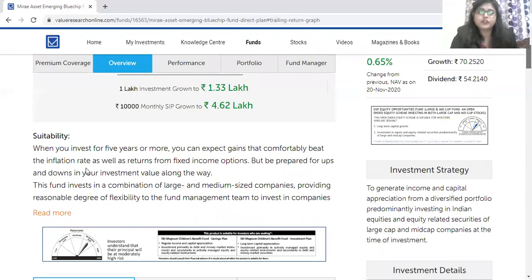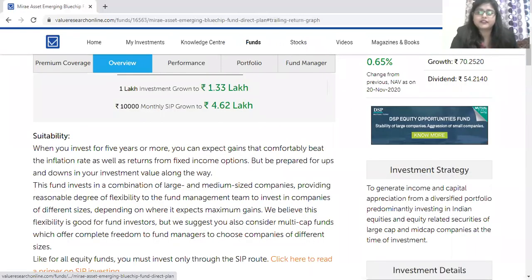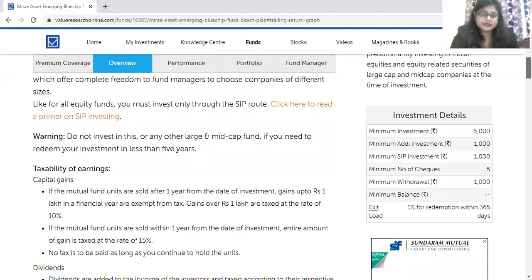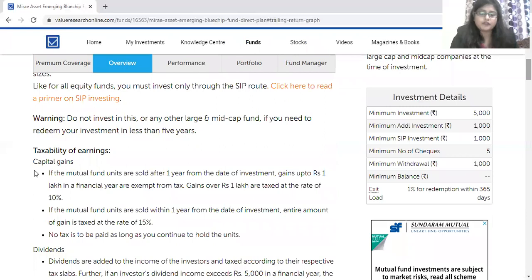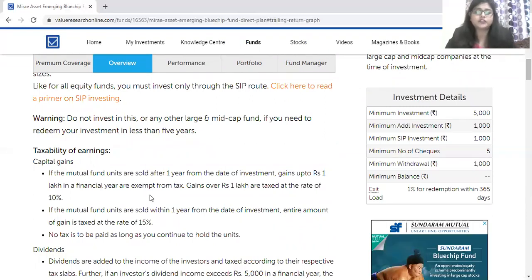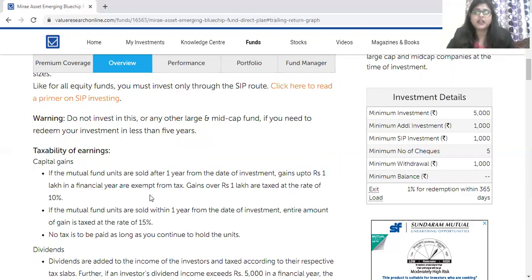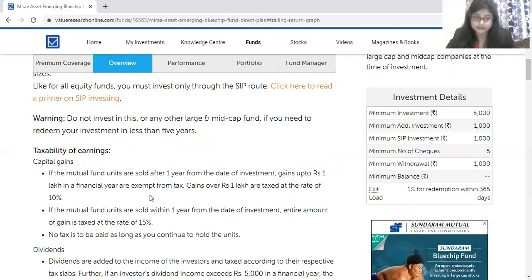Let us go with the suitability part of this particular investment for the mutual fund plan. Taxability of earnings is like this: if the mutual fund units are sold after 1 year from the date of investment, gains up to rupees 1 lakh in a financial year are exempted from tax, and gains over rupees 1 lakh are taxed at the rate of 10%.